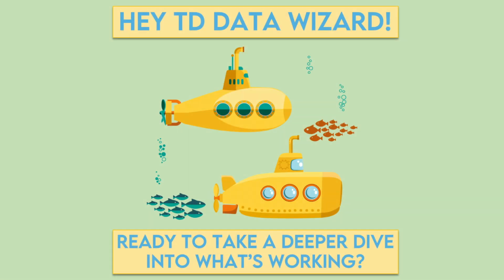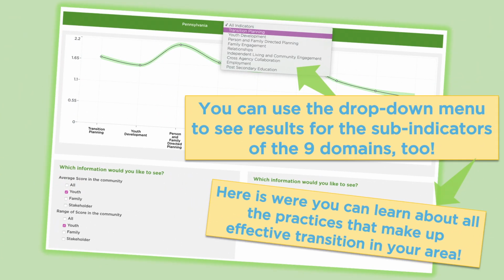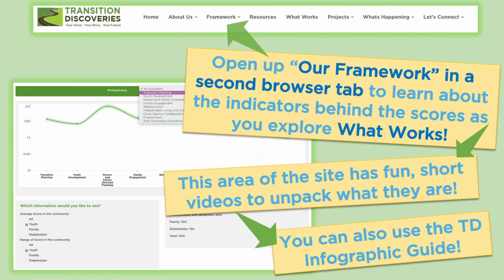So check it out. In addition to these 9 key areas called quality indicators, we have practices that young people, families, and stakeholders have identified within these indicators that lead to success after high school. We call these areas within the indicators sub-indicators. You're able to use the drop-down menu above the visualizer to select each of these 9 indicators and see all of the related practices. Remember, if you want to learn more about these sub-indicators, you can head over to our Framework page of this site to get started.